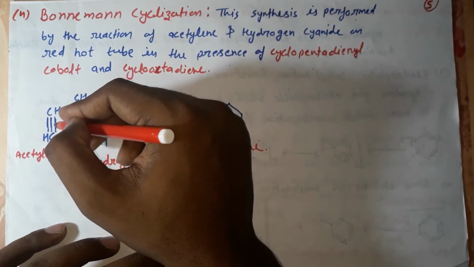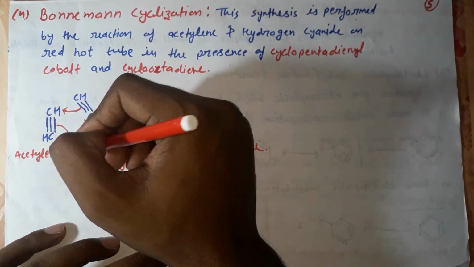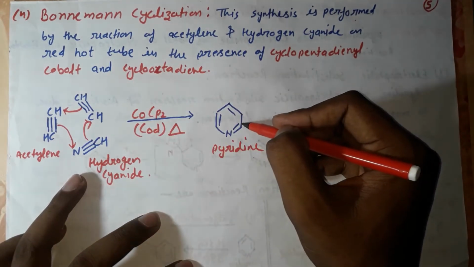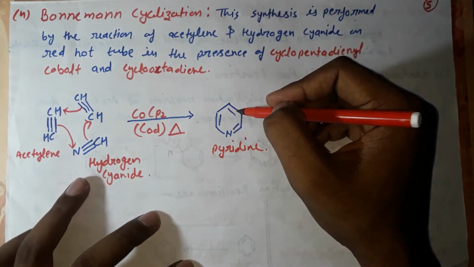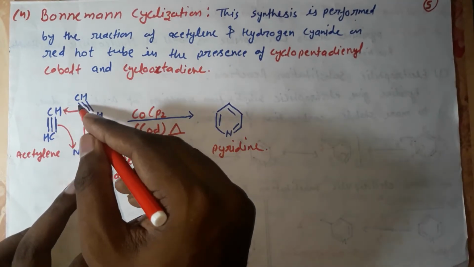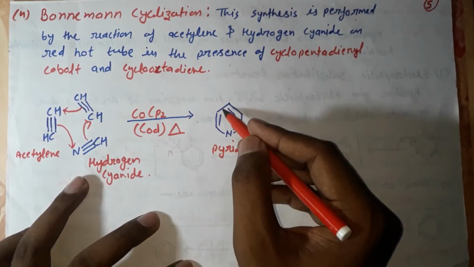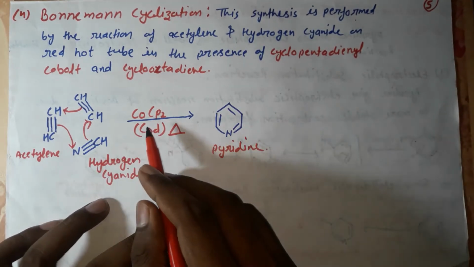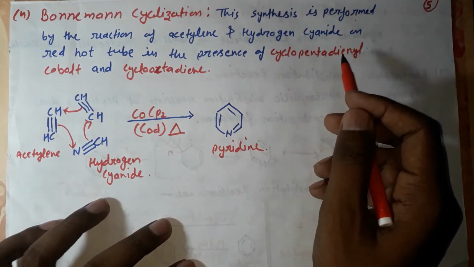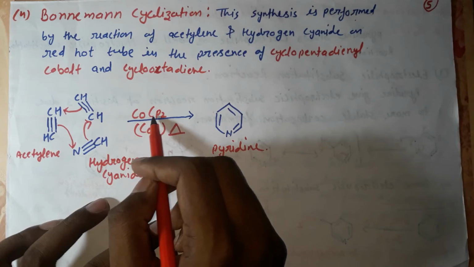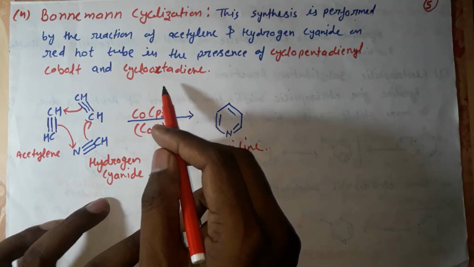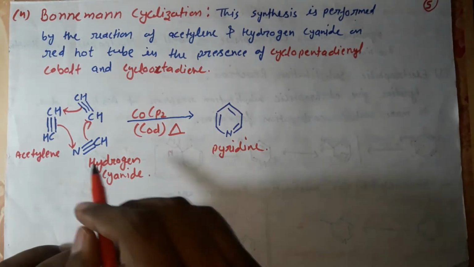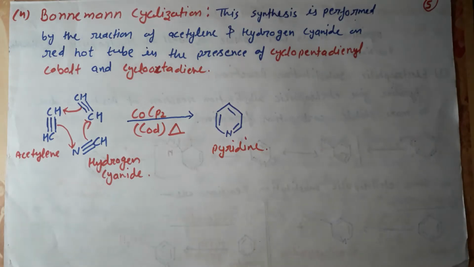Same here also, this bond will break and form a bond between this carbon and this nitrogen and form a pyridine structure like this. Okay, there is a single bond, here remains a double bond, there is a double bond, here remains a single bond by the breaking of this bond. So here is a single bond, same as here, double bond and single bond. Okay, this reaction is performed in the presence of cyclopentadienyl cobalt. So this one is cyclopentadienyl cobalt and cyclooctadiene. This is cyclooctadiene in the presence of heat. Okay, so this is the Bönnemann cyclization synthesis.